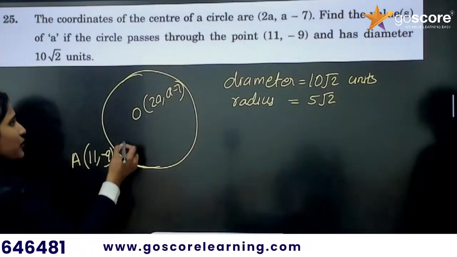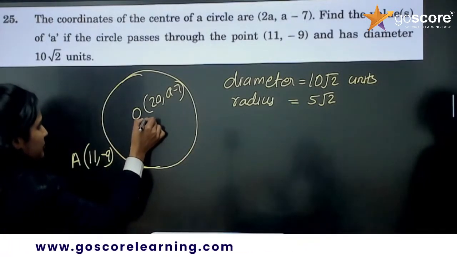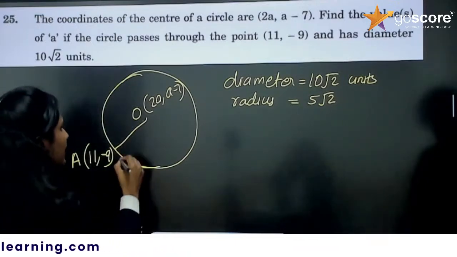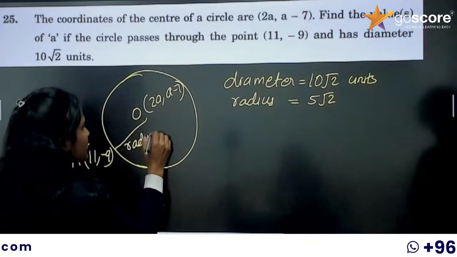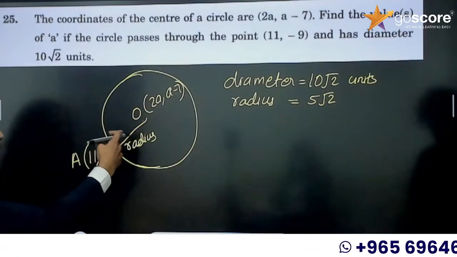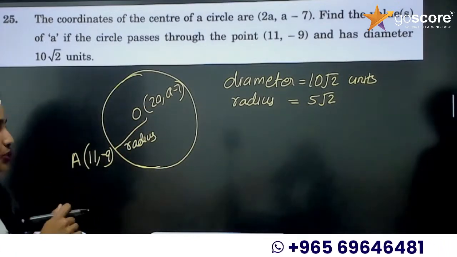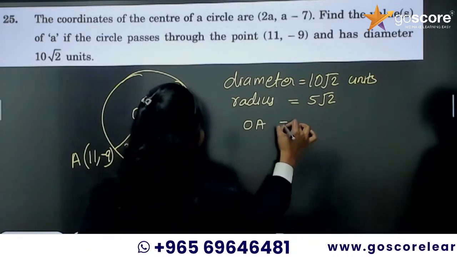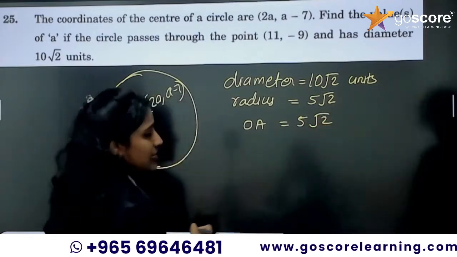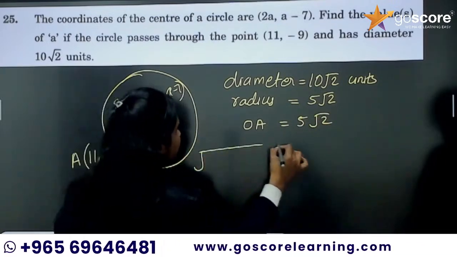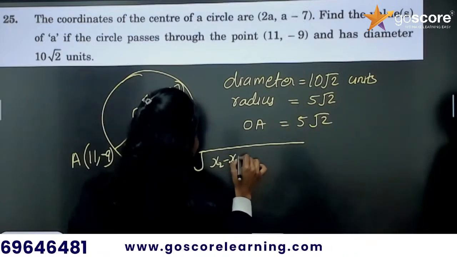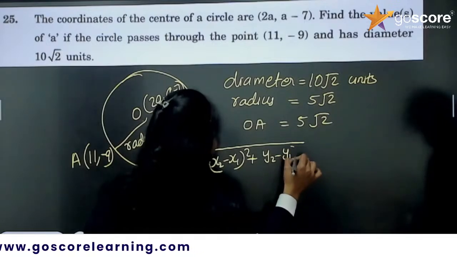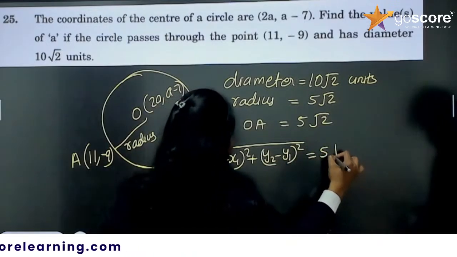Now, the distance to a point on the circle from the center is the radius, right? So the distance between the center and this point will be 5 root 2. So we can use the distance. That means OA equal to 5 root 2. Now you can use the distance formula, right? So root of x2 minus x1 square plus y2 minus y1 square will be equal to 5 root 2.